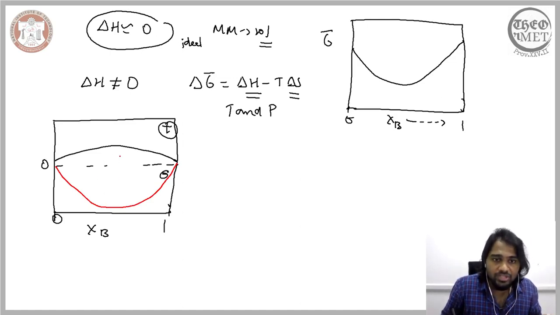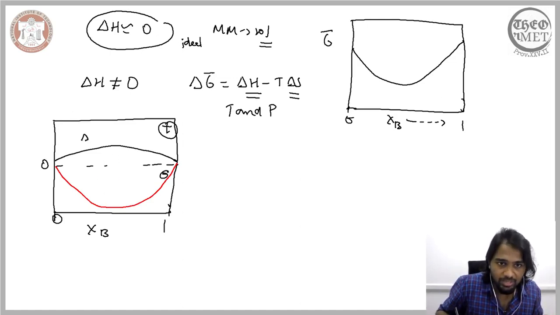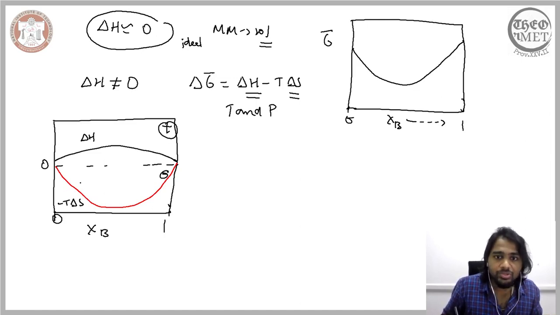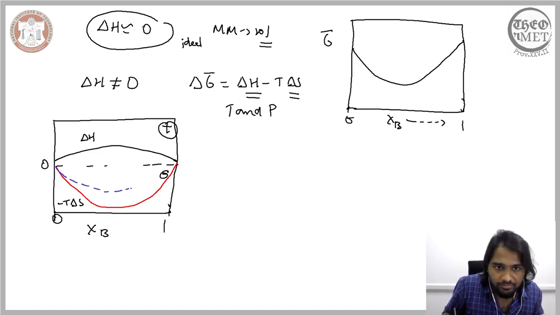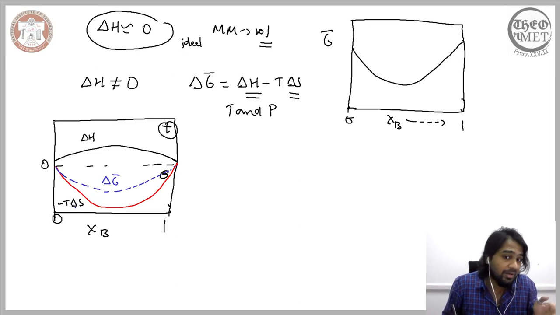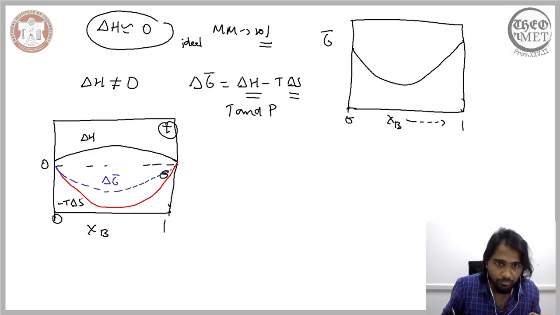So the combination of these two curves, the black that represents the change in the enthalpy and the red that represents the change in the entropy, is what gives you the overall change in the Gibbs free energy when the mechanical mixture changes to solution. So when you combine these two, what we end up having is a curve of this form here, which is still downward pointed and highly influenced by the change in the entropy, relatively when compared to the enthalpy change, and therefore the curve adopts this form like this.